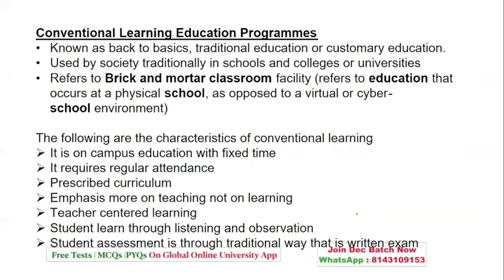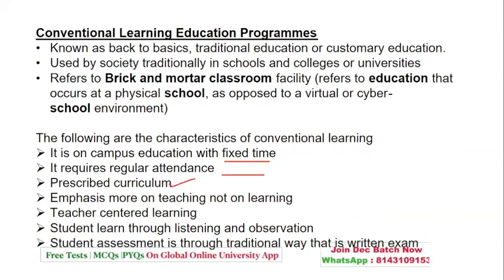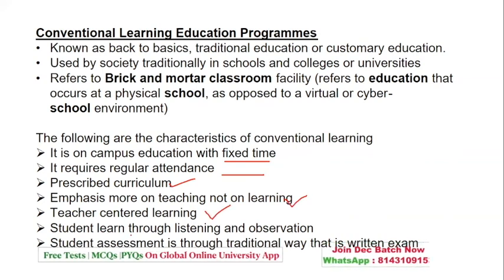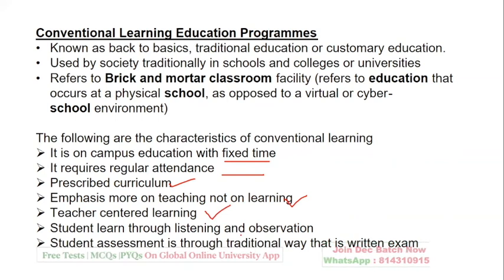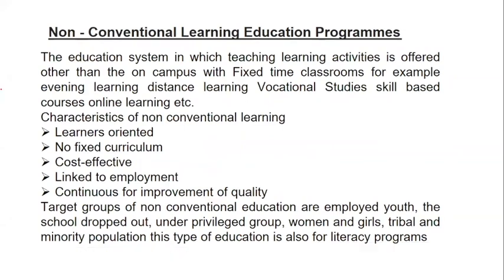What are the characteristics required for this? You have to be present on the campus with fixed time, regular attendance, and a prescribed curriculum that emphasizes teaching rather than learning. It is teacher centered, students learn through listening and observation, and it has a pattern of traditional exams.